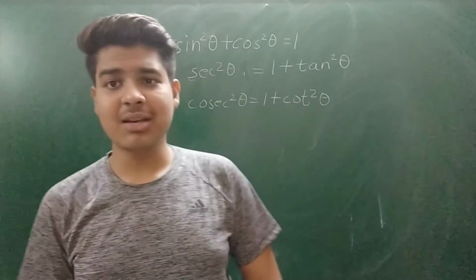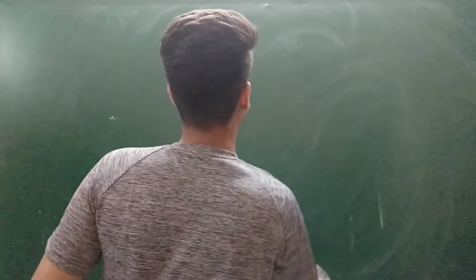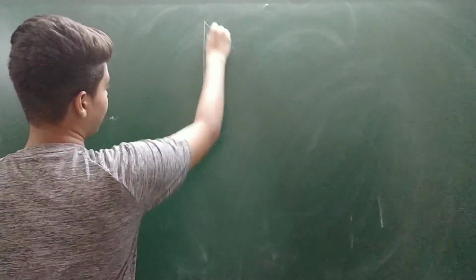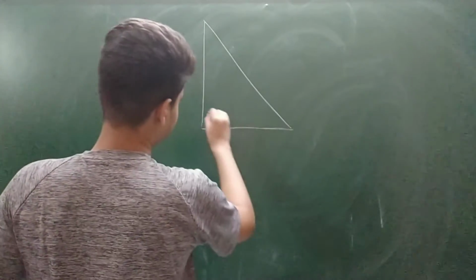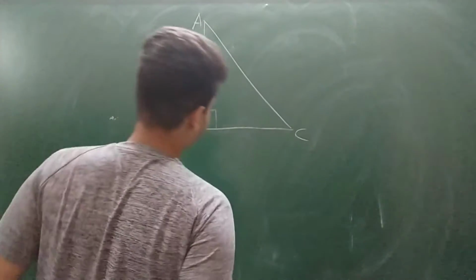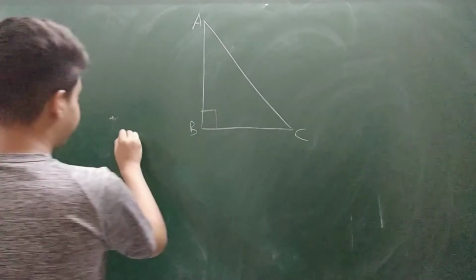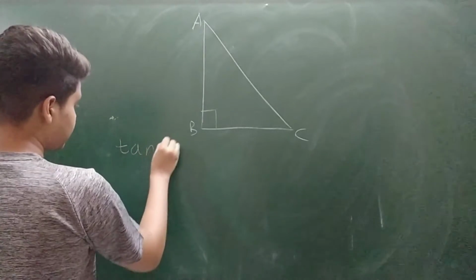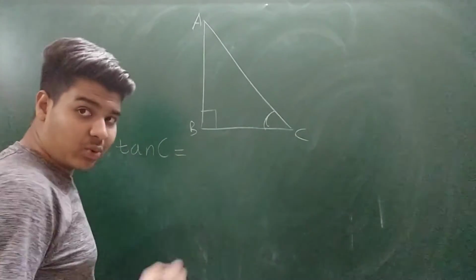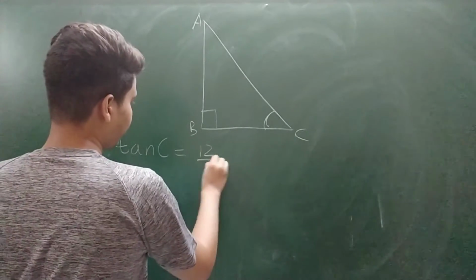And now we are going to discuss some questions. So coming up to the first question, let us take a right triangle A, B, C. Let us suppose that it is given tan C, this angle I am discussing, tan C equals 12 by 5.